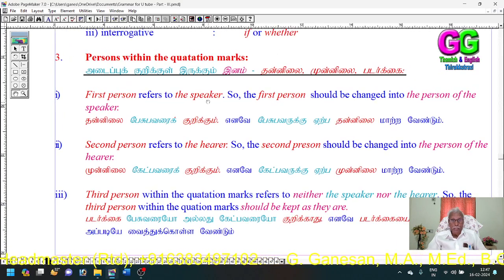Then rule three, persons within the quotation marks. First person refers to the speaker. So the first person should be changed into the person of the speaker. That is, the first person within the quotation marks: I, me, my, mine, we, us, our, ours. If any one of these eight words appears within the quotations, it should be changed according to the speaker.